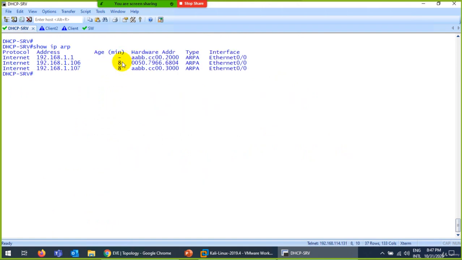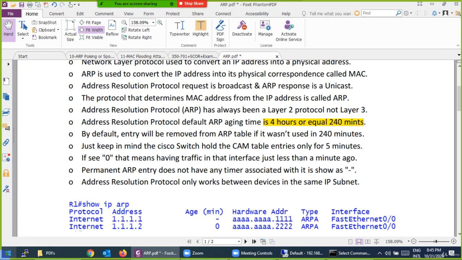This one is after 8 minutes. This dash means this entry belongs to this device, that's why it will not age out. This is the hardware address and this is the layer 3 address. This is the protocol they use to retrieve this information, and this is the interface detail. So you have too much time. Keep in mind, we will do the MAC attack, which is different. The switch keeps MAC details for 5 minutes. That is a separate story. This is ARP.